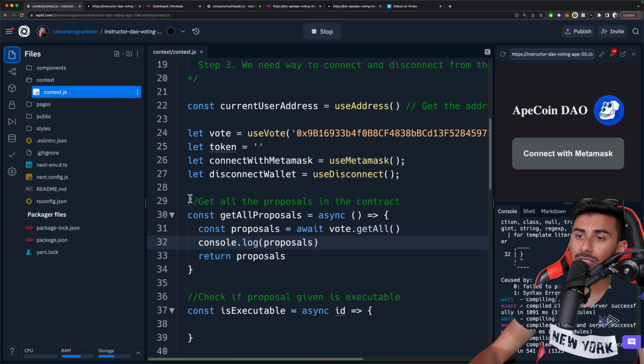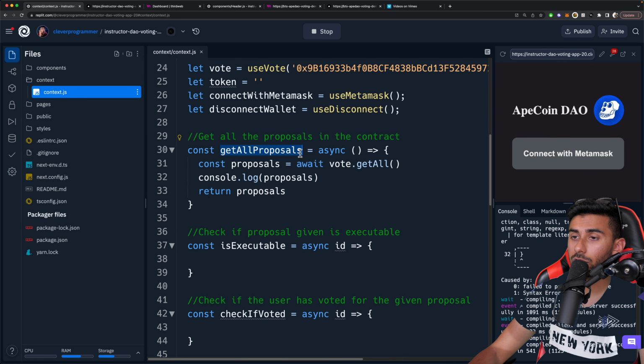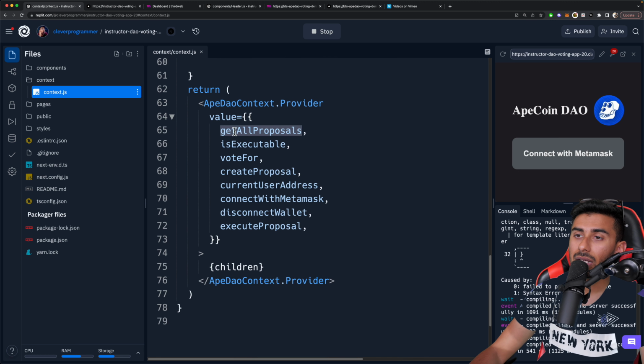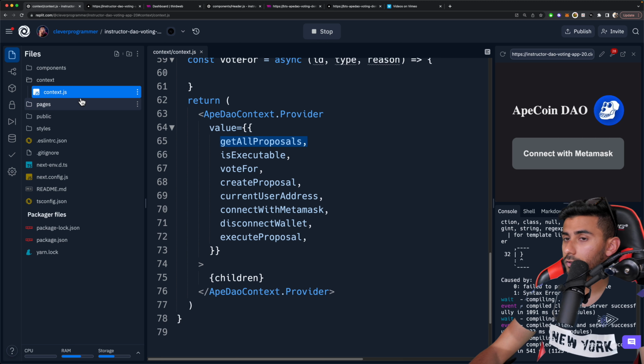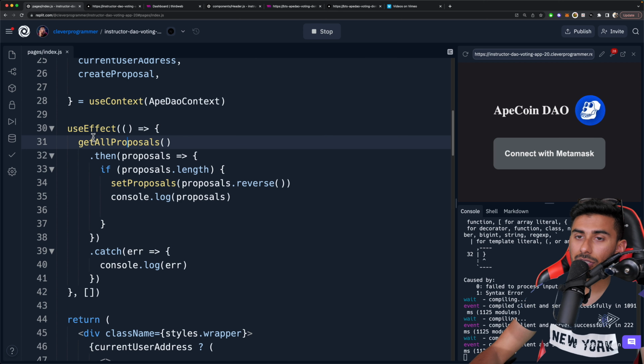So let's go ahead and see this, right? So we have this function, get all proposals. Now we need our entire app to have access to this get all proposals. And so what we have done is we've sent it to our provider, get all proposals. And then let's go to our index.js, and inside of our index.js, you'll see we have this use effect hook. What it's doing is it's calling our get all proposals function.